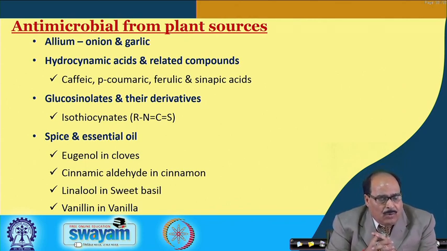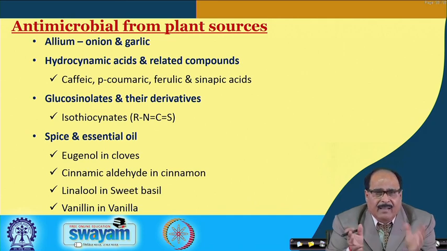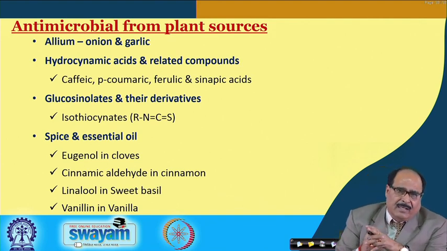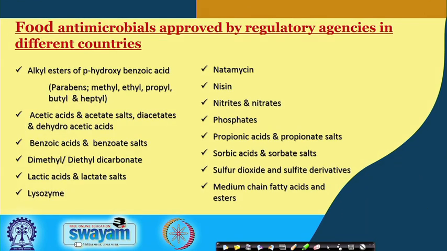The glucosinolates and their derivatives like isothiocyanates, and spices and essential oils like eugenol in cloves, cinnamic aldehyde in cinnamon, linalool in sweet basil, vanillin in vanilla, are all reported to have antimicrobial or antibacterial activity, and they are used as food antimicrobials.